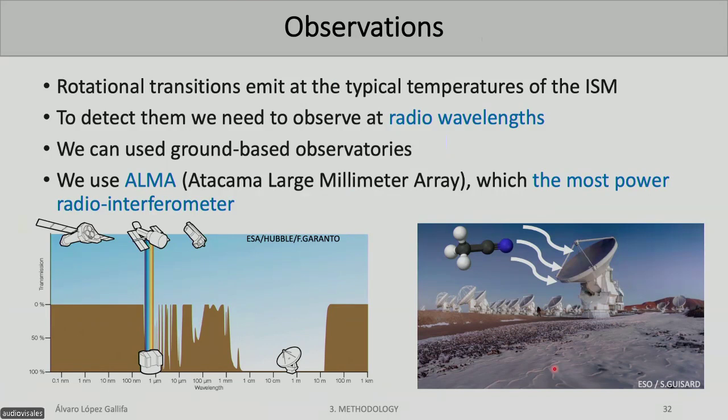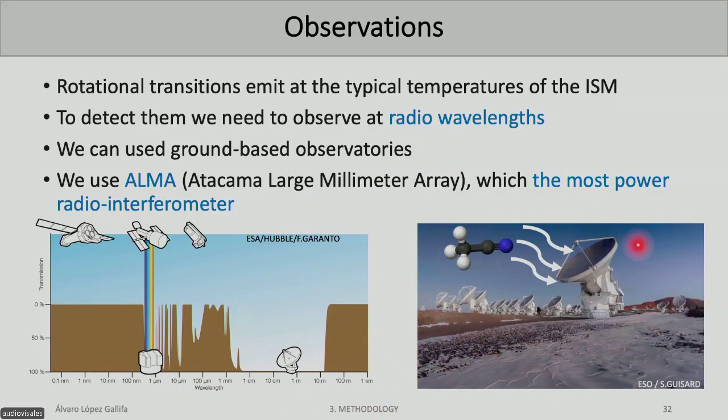These rotational transitions mostly emit on the radio wavelengths, which means that during this thesis we are going to be focused on the radio wavelength regime. And that implies that the atmosphere is totally transparent, which means that we can have cutting-edge telescopes ground-based, so all the most powerful telescopes are here on Earth.